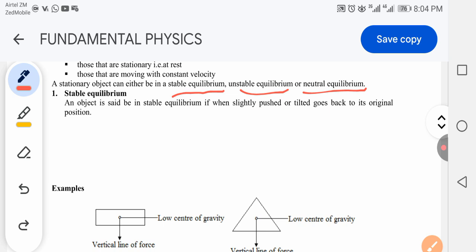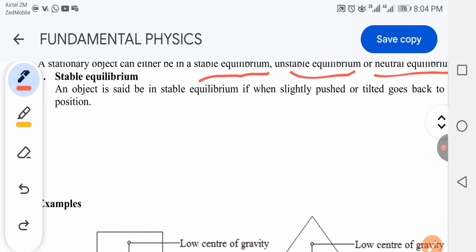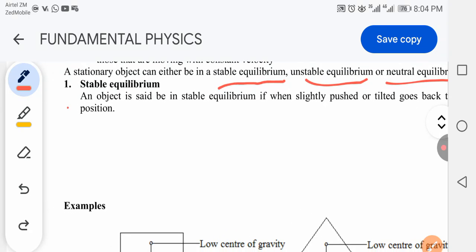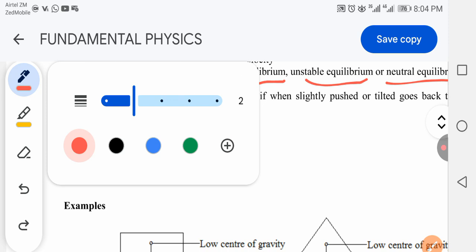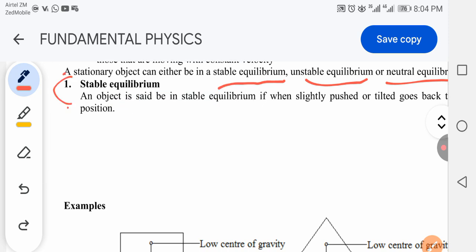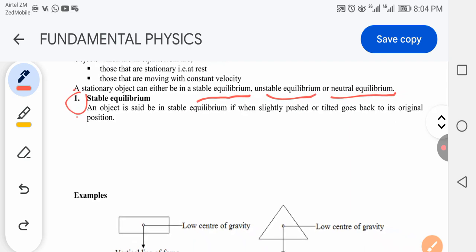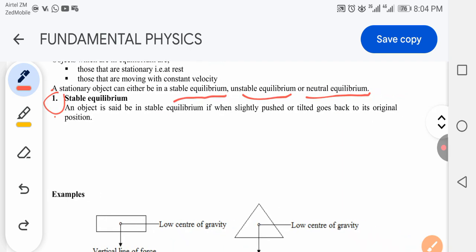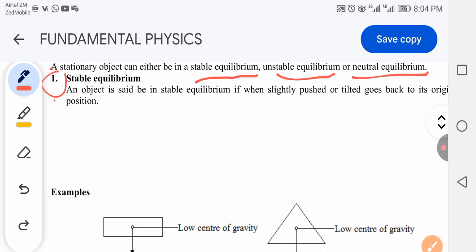So this type you have what? Stable equilibrium, which is this one. So what do you mean when you say that an object is at stable equilibrium? To say it simply, an object is said to be in stable equilibrium if, when slightly pushed or tilted, it goes back to its original position.